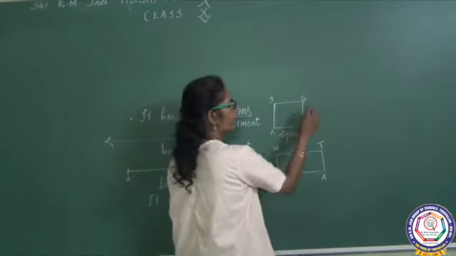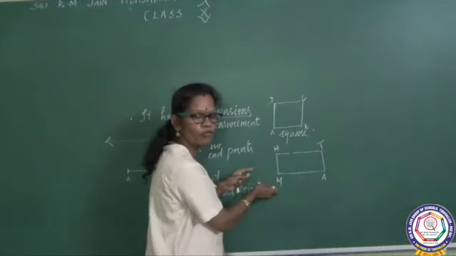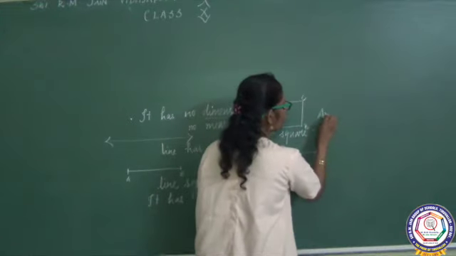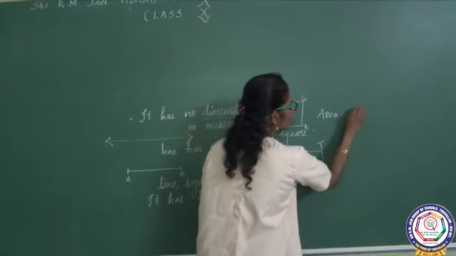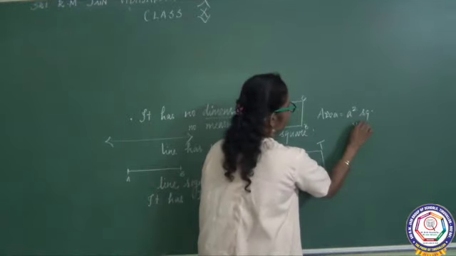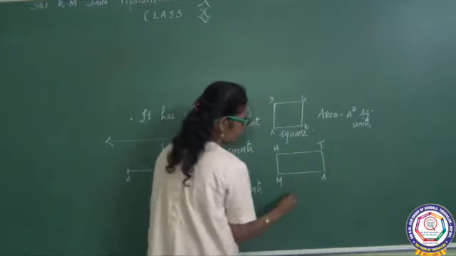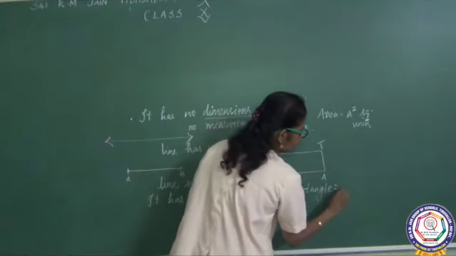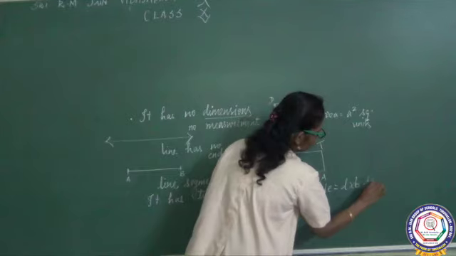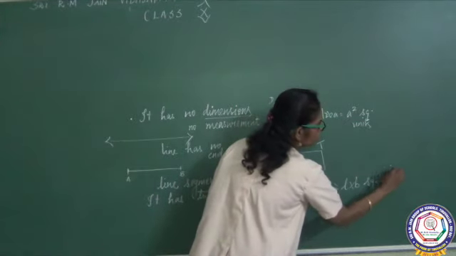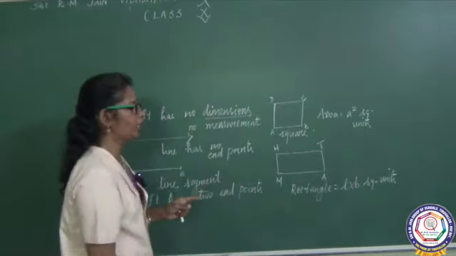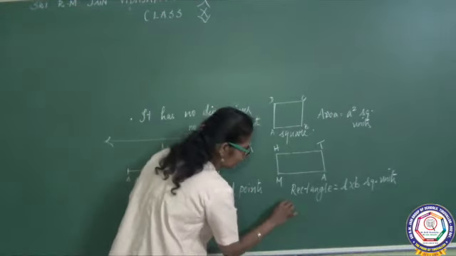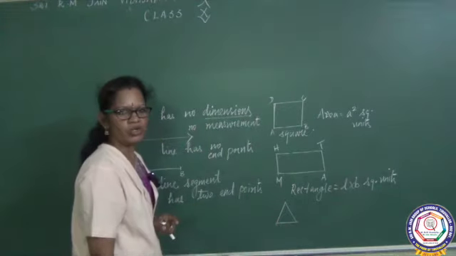You know how to find the area of a square and the area of a rectangle. Area of a square, you know the formula, area equal to a square units, right? Rectangle, you know very well, l into b square units. Okay. These are the four-sided figures. The basic three-sided figure, what is it? That is triangle.